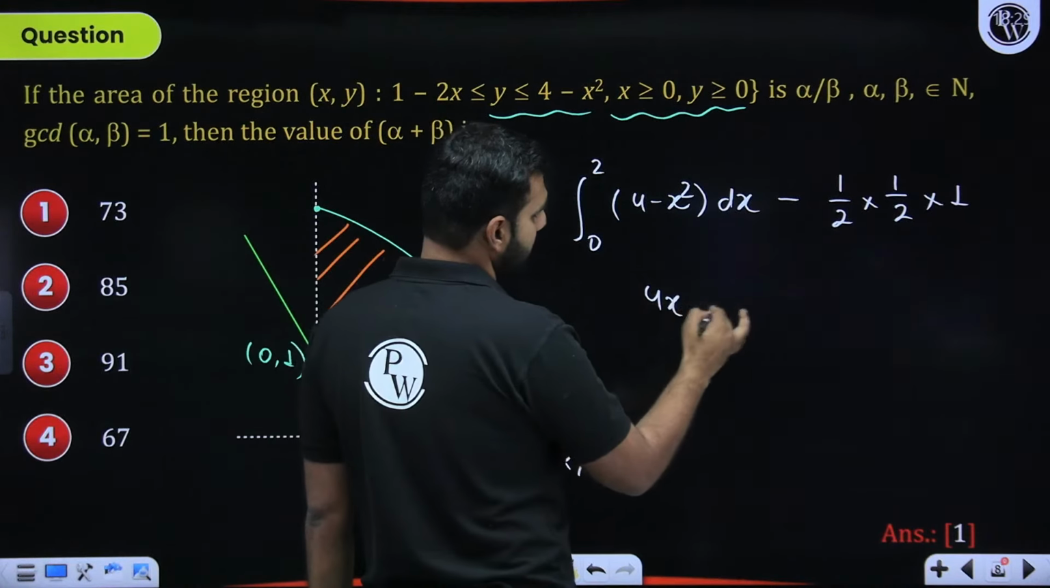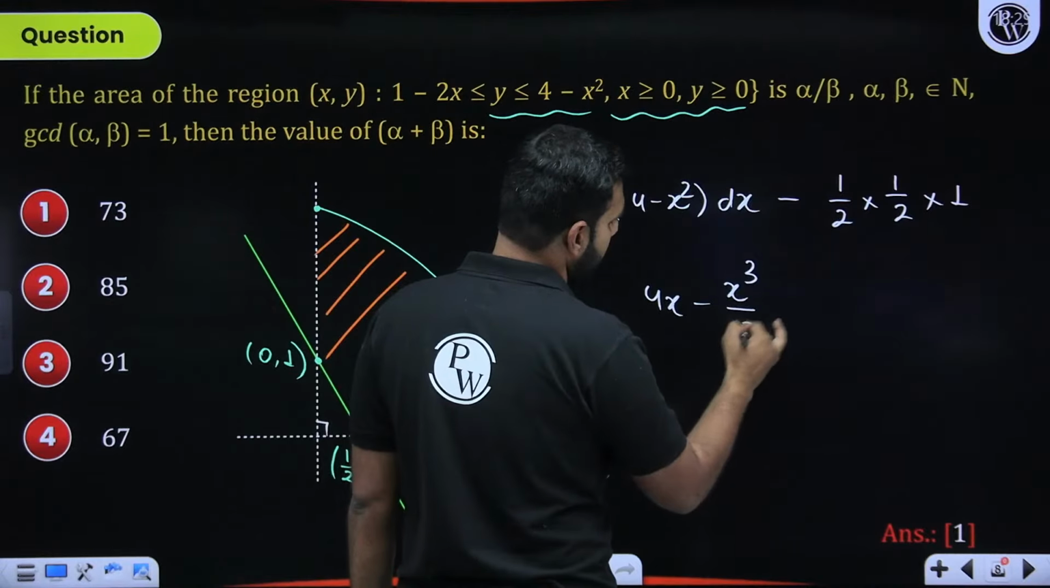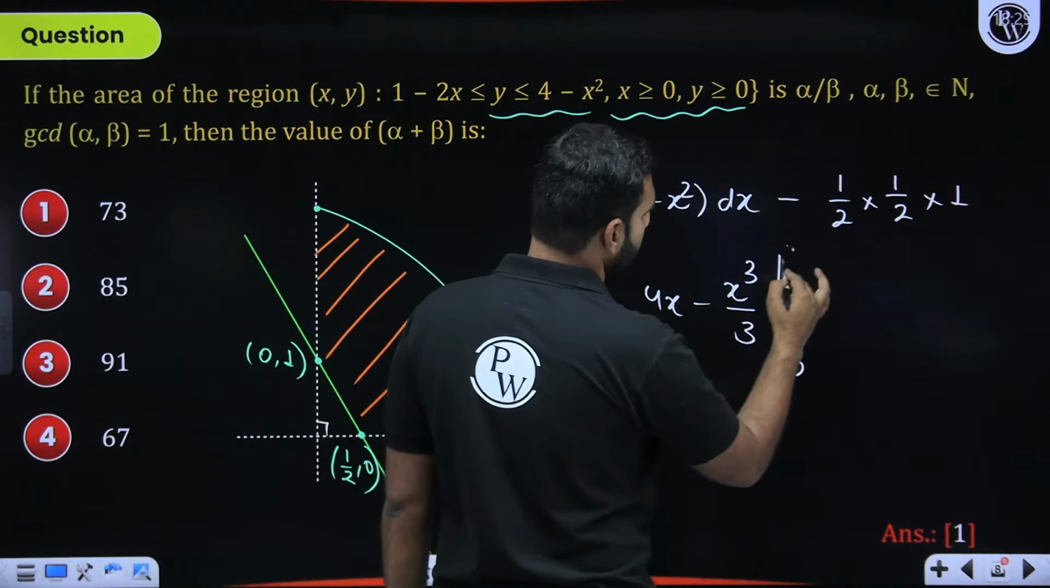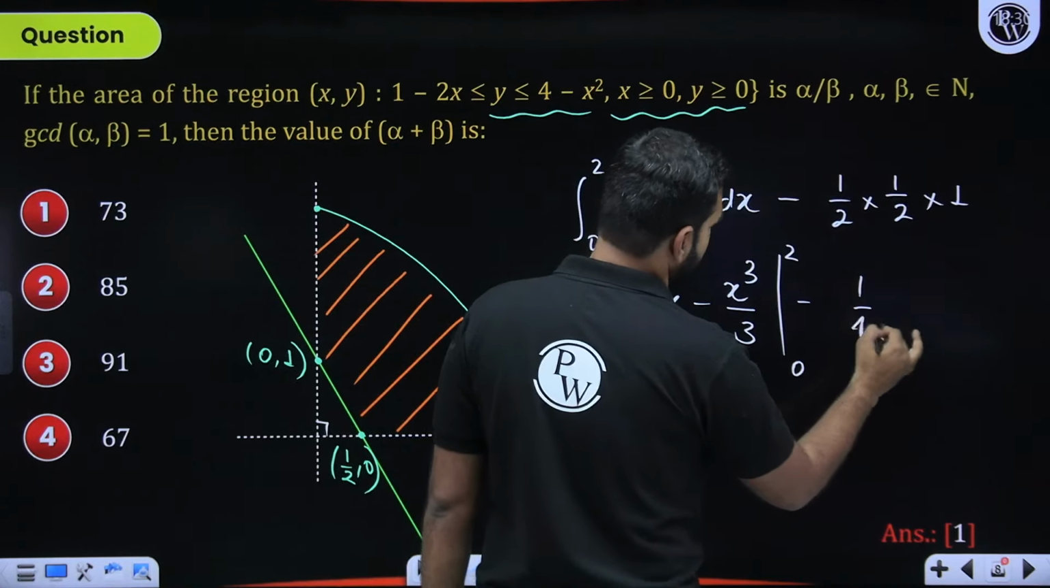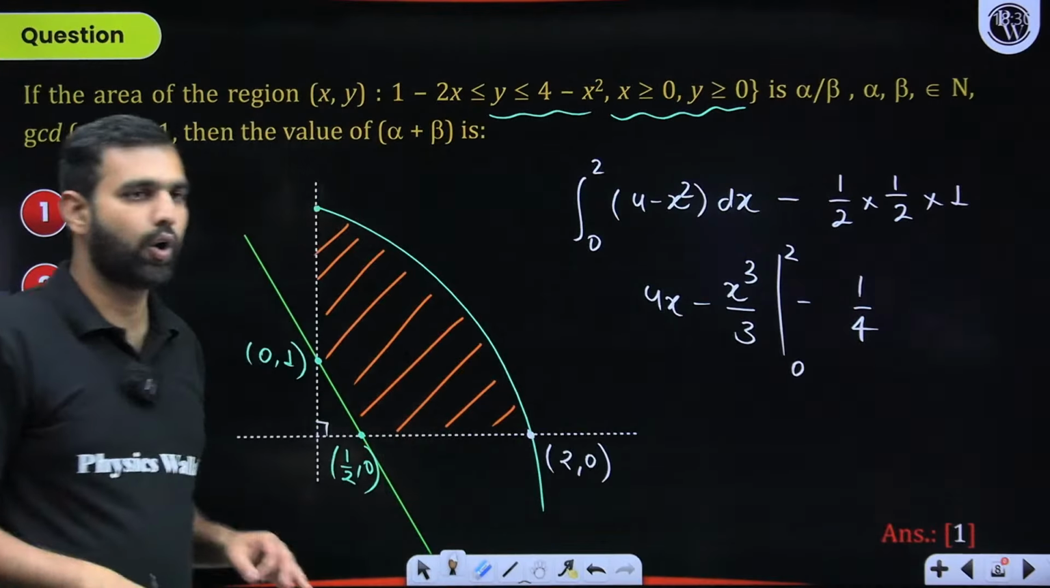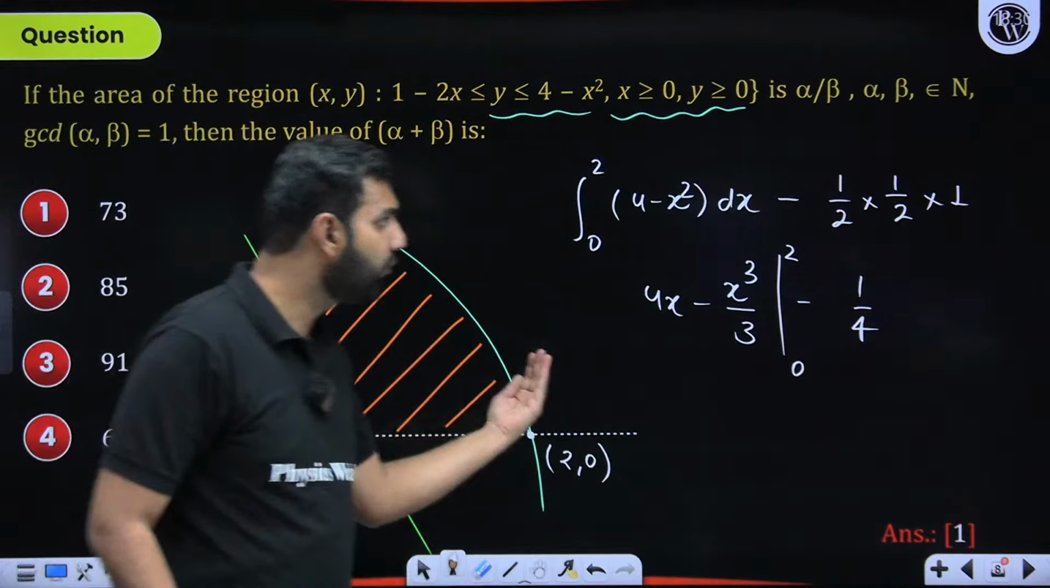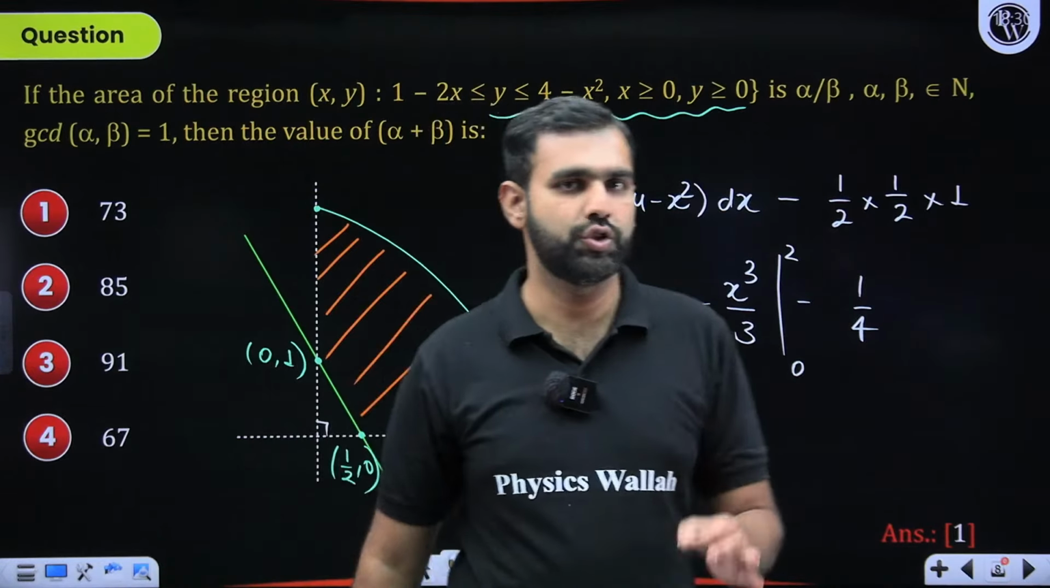It will be 4x minus, of course, x cube by 3. The limits are going to be from 0 to 2, minus this, which is going to be 1 by 4. Can you not do it all by yourself now? From here, the job is really simple. The job is pretty simple.